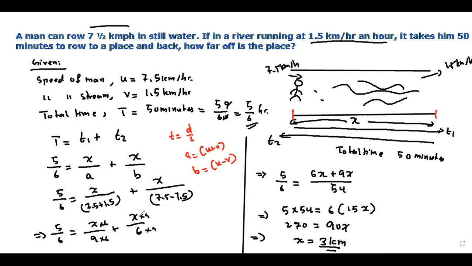All right. And then you can just solve it directly. For direct solving, you need to find the common denominator, do the cross multiplication, and you will get the answer x value as 3 kilometers. All right.